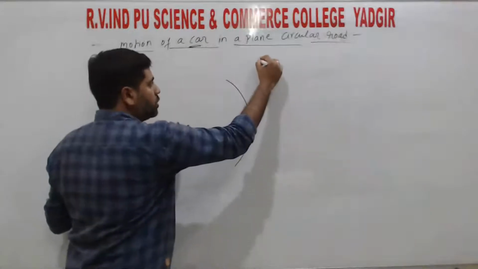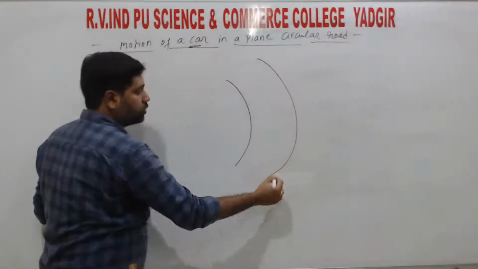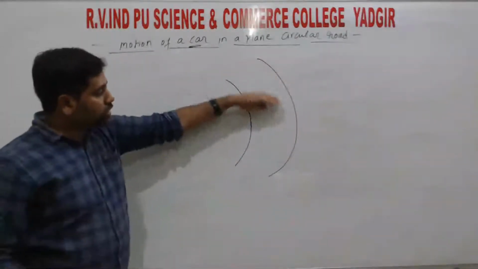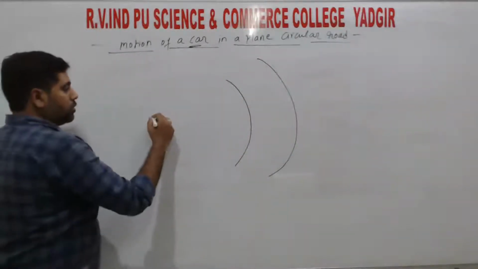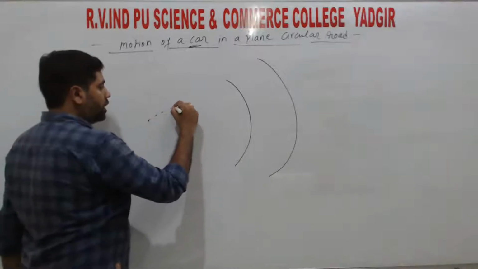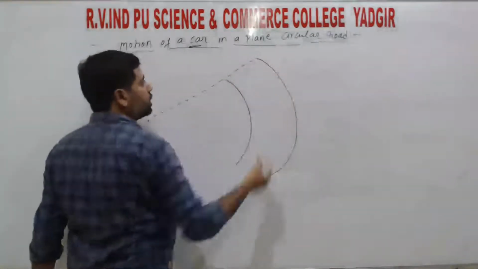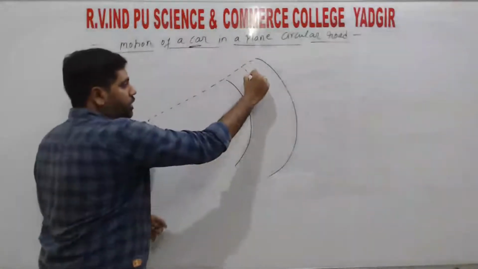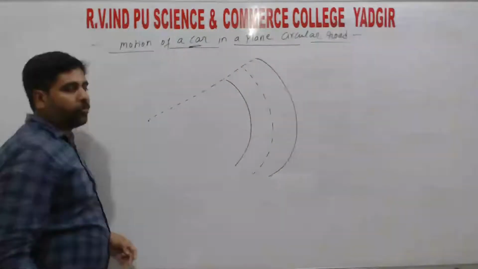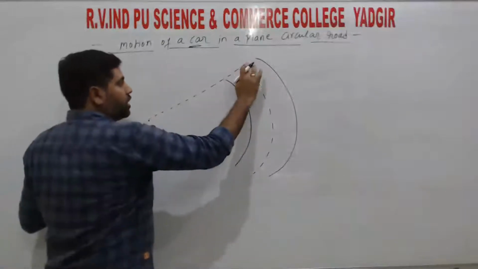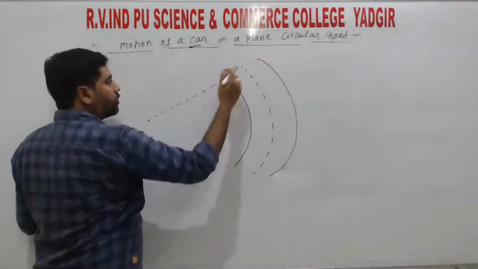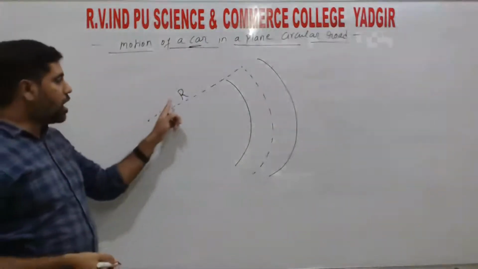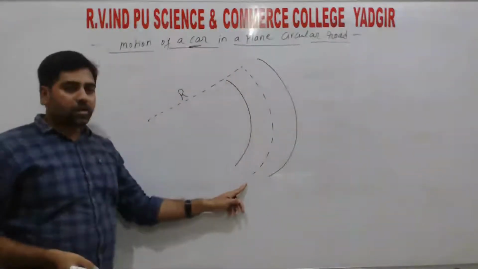So consider one circular road. This is plane, it is the same as a normal straight road. So this is the circular road. Somewhere here is the center of the circle, right? In a circular road, we take this as the middle of the road. So this distance is the radius of the circular road. We take that as R, where R is the radius of the circular road.